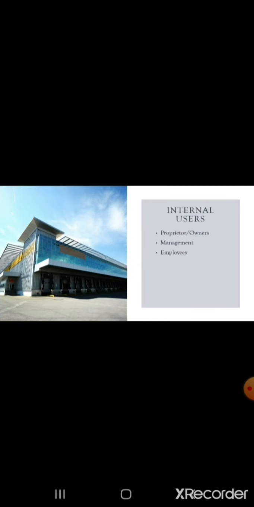Internal users consist of proprietors or owners, management, employees. External users consist of government, bankers, creditors, investors, consumers, researchers, competitors, trade association, other persons like security analysts and advisors.